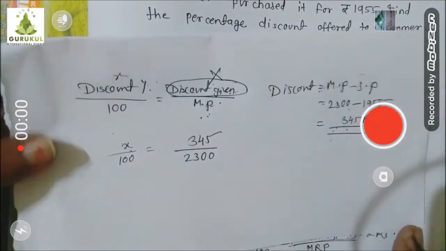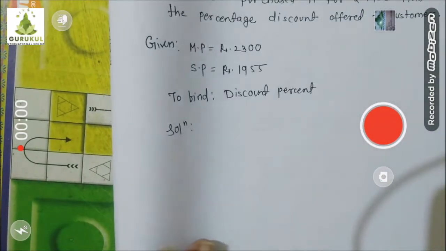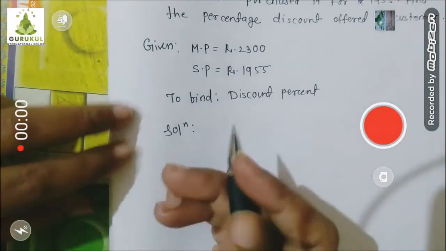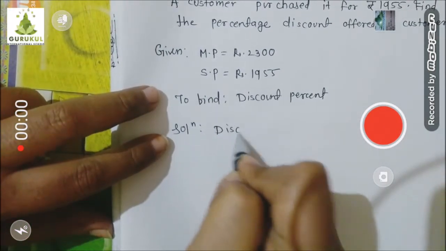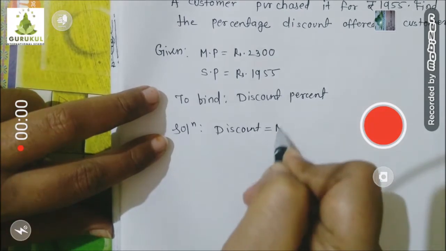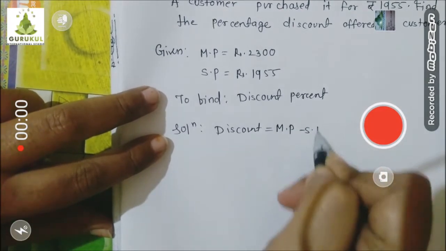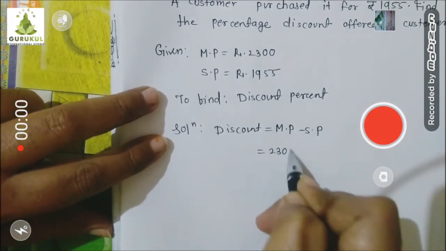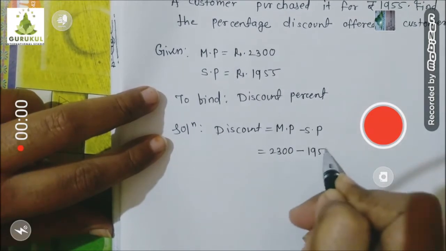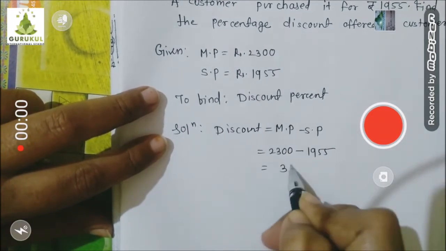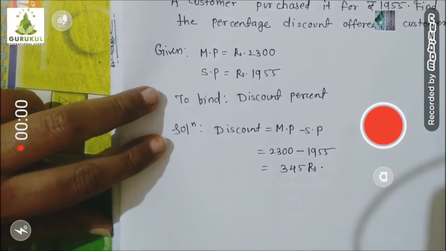Now on the fair page I will come back. First I will write down: discount is equal to mark price minus selling price, that is 2300 minus 1955, which is 345 rupees.